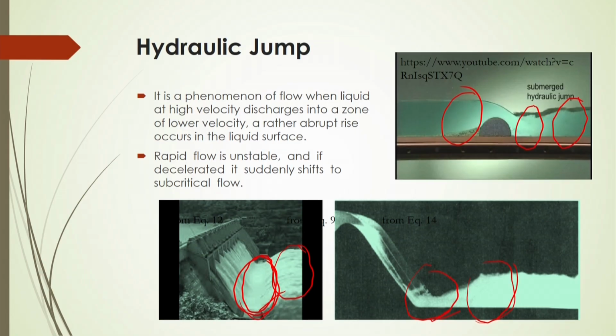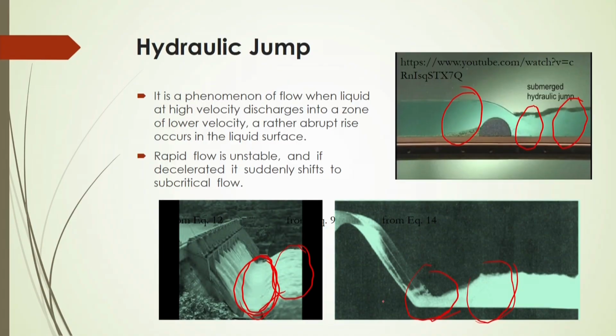So, there are two flow phenomena here, one is lower velocity, another is higher velocity, and there will be some critical velocity there. The velocity lower than the critical velocity will be called subcritical flow, and if it is greater than that critical velocity, it will be supercritical flow. So, the hydraulic jump is a phenomenon of the flow when the liquid at high velocity discharges into a zone of lower velocity, or low velocity into higher velocity. That is, two ways it can happen, as shown in the figure here. So, a rather abrupt rise occurs in the liquid surface. This phenomenon will be called a hydraulic jump.